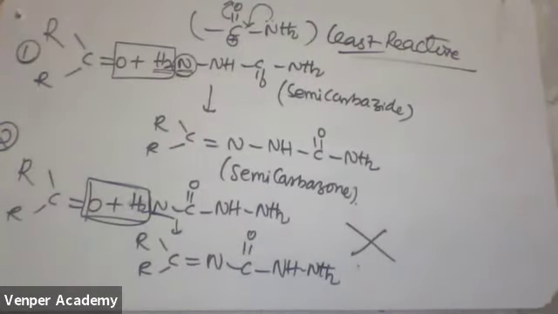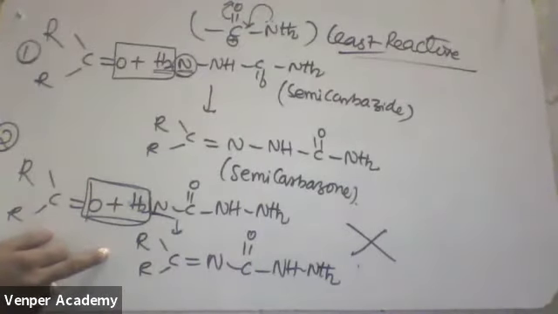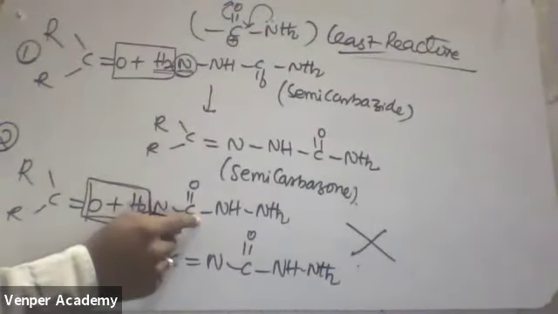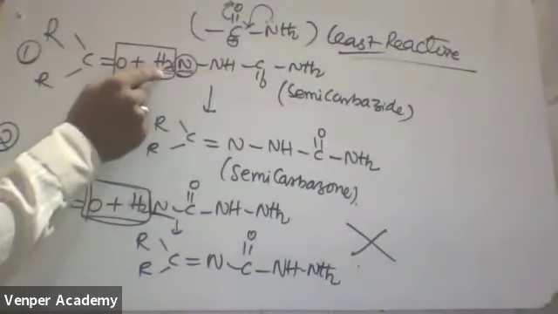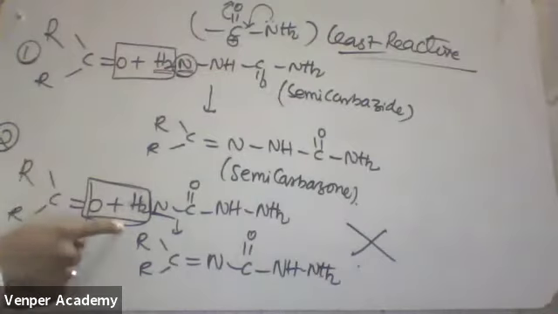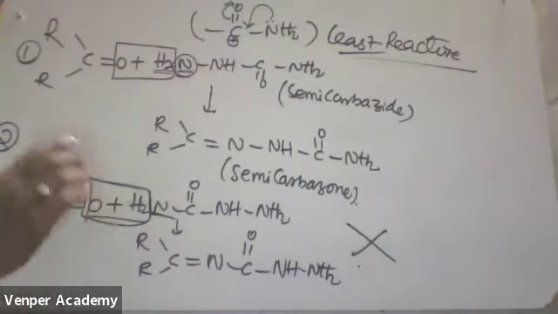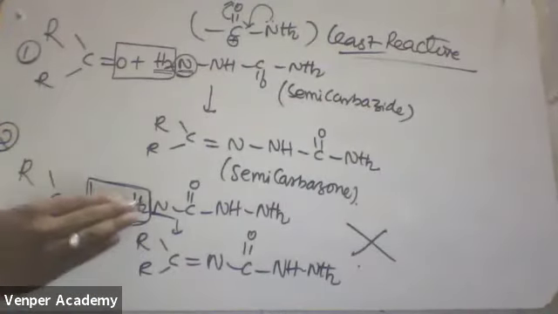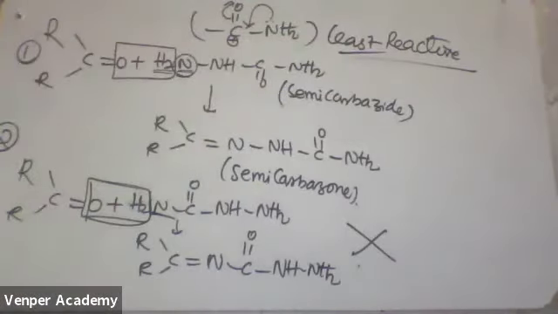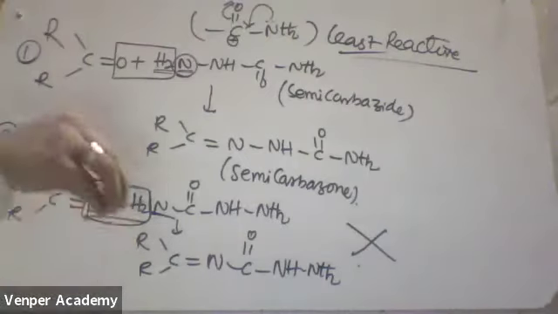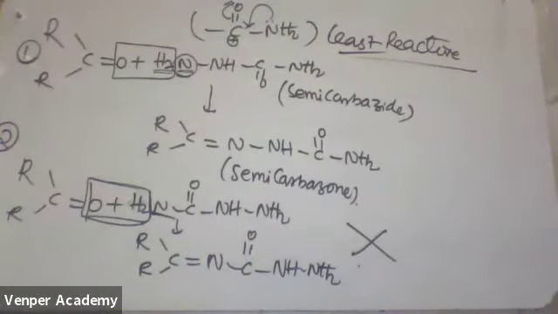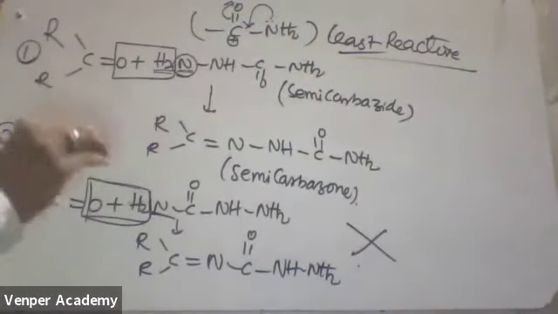In the examination, how will they ask the question? Which of the following reactions is not possible? They will give this reaction in the examination. This is also semicarbazide. But in this one, you are removing hydrogens from amine nitrogen, but here you are removing hydrogens from amide nitrogen. From amide nitrogen, we can't remove hydrogens. Why? Because amides are least reactive due to delocalization of the nitrogen lone pair within the molecule. Due to that delocalization, it is least reactive.